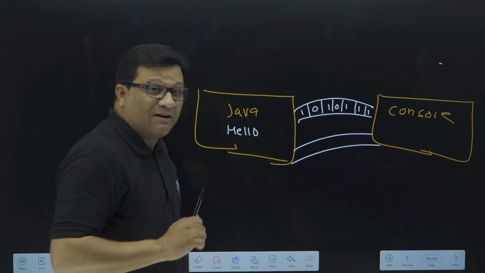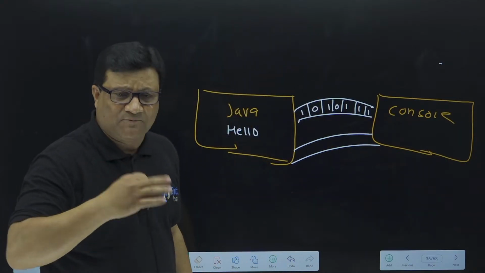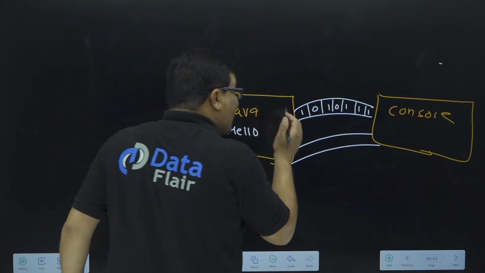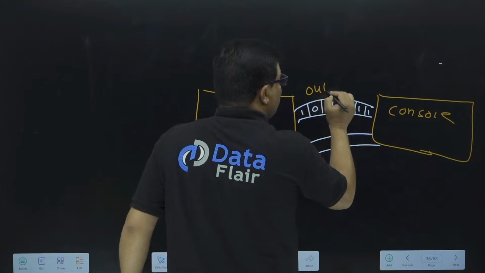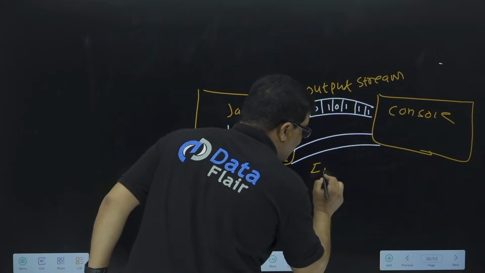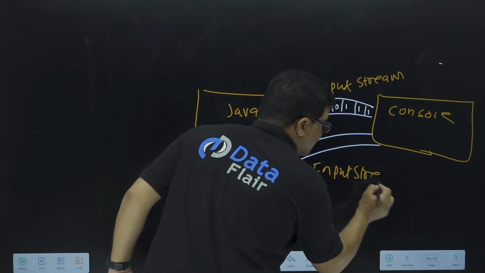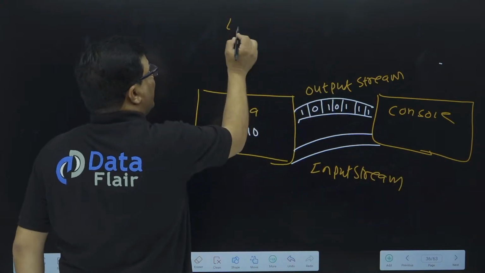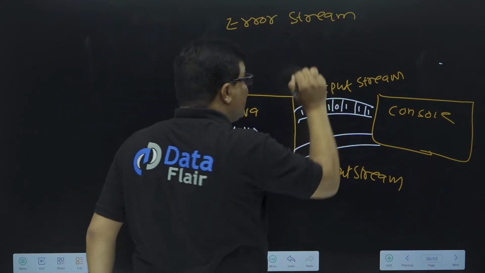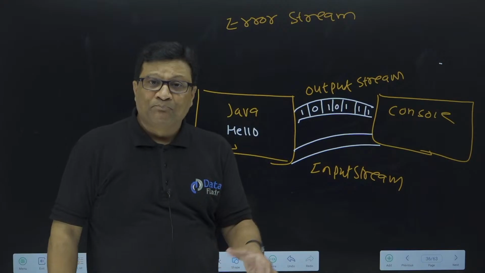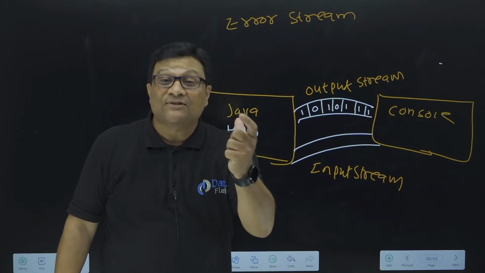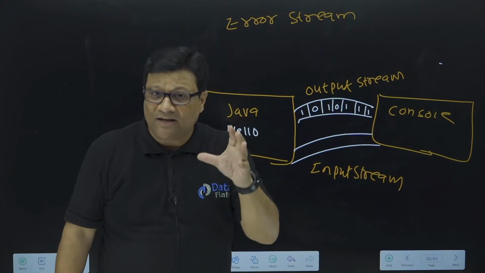In Java we have three types of stream, but right now I'm explaining only two types. The third I'll explain when we come to the topic of exception handling. In Java we have an output stream, the second is called input stream, and the third one is called error stream. So in Java we have three types of stream: input stream, output stream, and error stream. Stream means a sequence of data in binary format. That is called a stream.